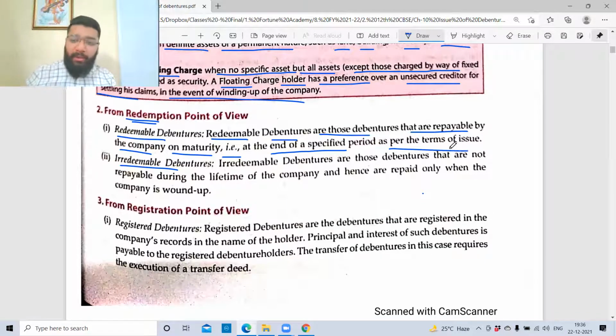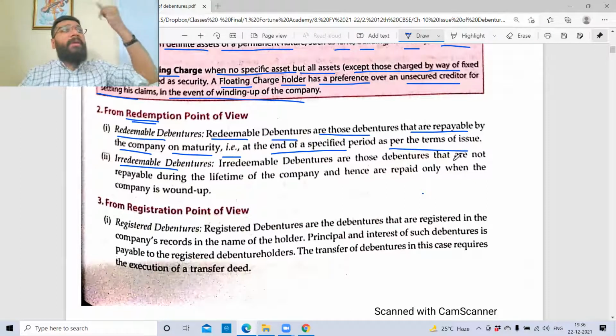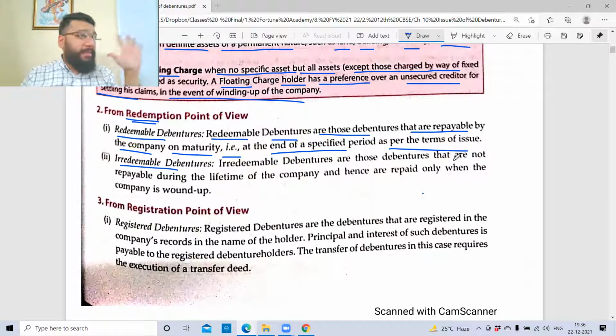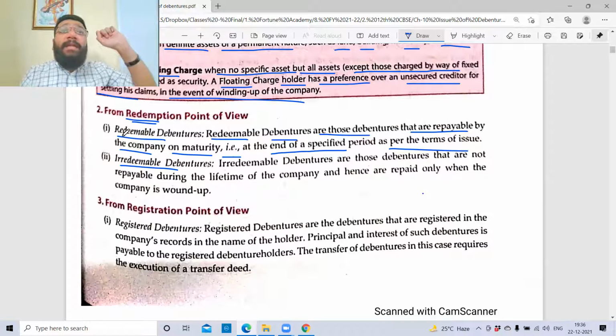So let's suppose today I'm taking a loan on 22nd December for a 5-year period, which means 2021, 22, 23, 24, 25, 26, that is 22nd December 2026. I'm supposed to repay this money back. So that is the maturity date. So redeemable debentures means there will be a due date that will be given.